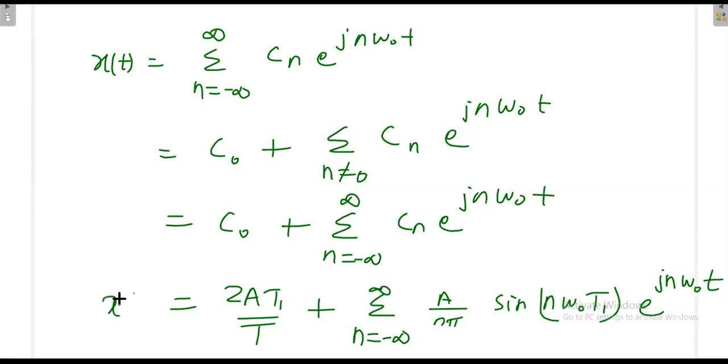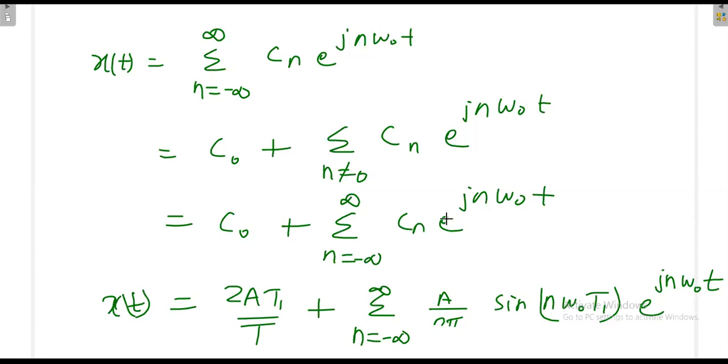So in this case, the exponential representation of Fourier series consists of a constant term as well as the exponential term, with the coefficient of this one. Again, the coefficient is a function of n, because when you vary n, this coefficient value will vary. That t1 is constant, a is constant, everything else is constant except n in this term.